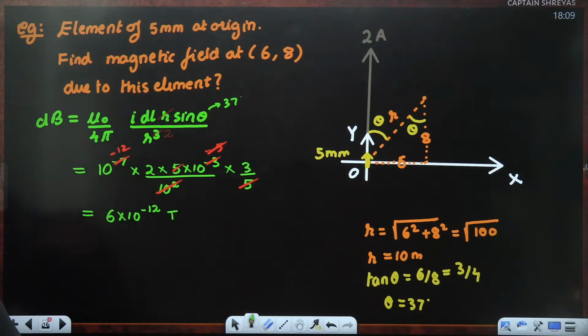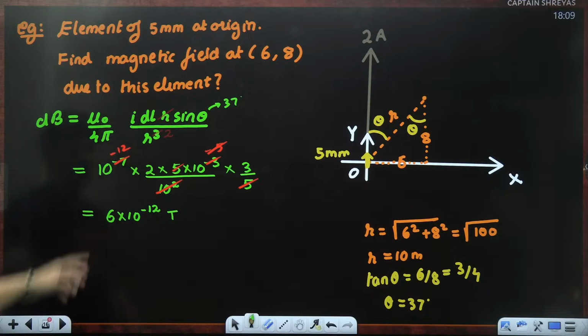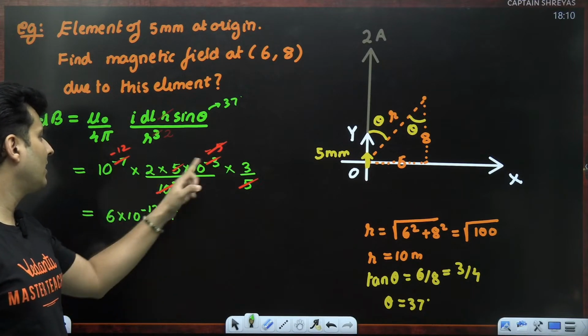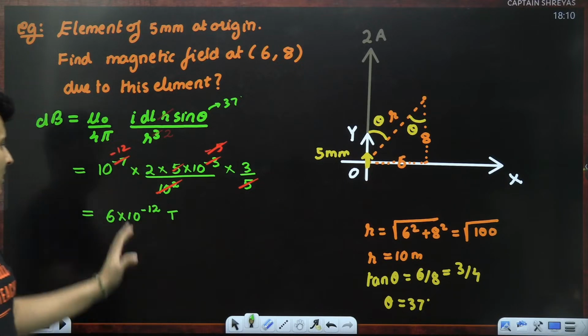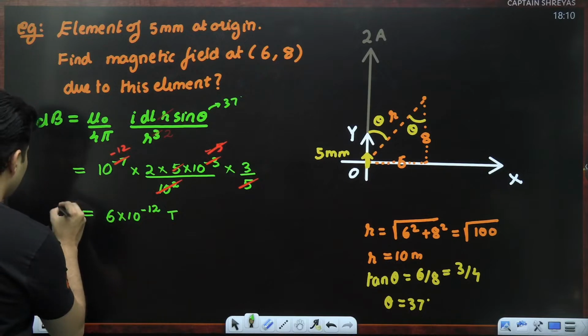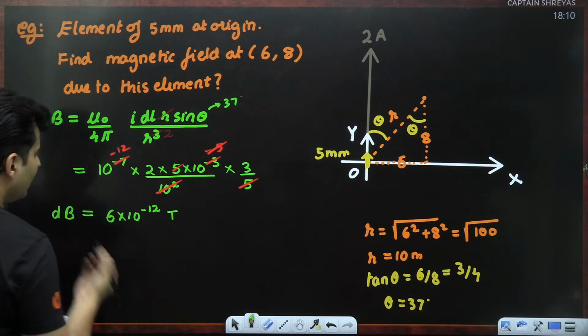Is that clear? Not minus 9. Just check it out. This was minus 7, and this was 2, so this will become minus 5. 7 and 5 together will make it minus 12. So that is the answer for this. That's extremely small, just as we expected, because it is a dB value.